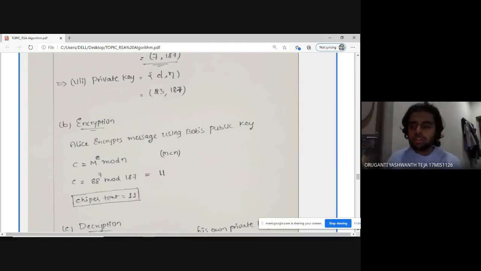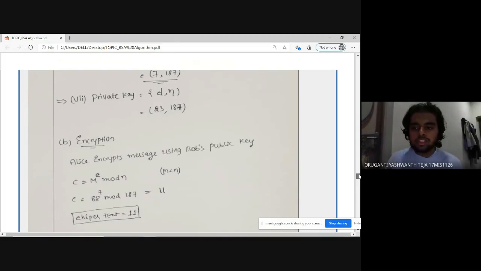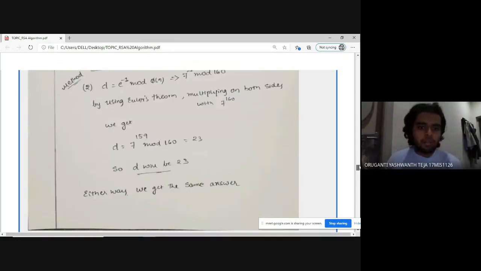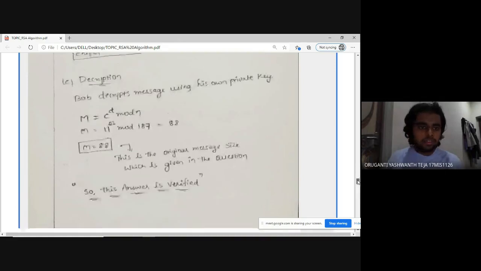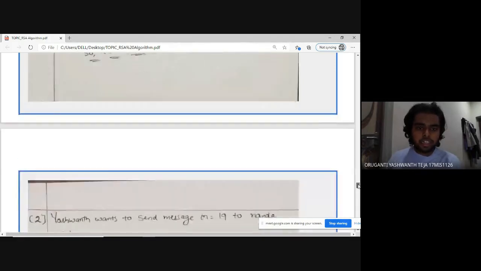As you can see here, Bob decrypts the message using his own private key. Alice decrypts the message using her own private key. So here in this case, this is verified.